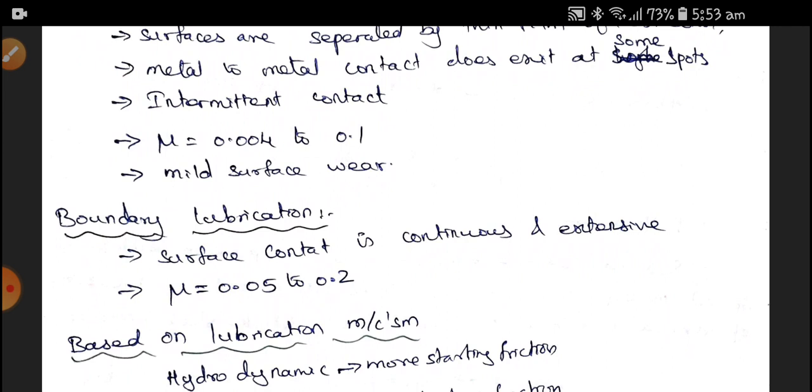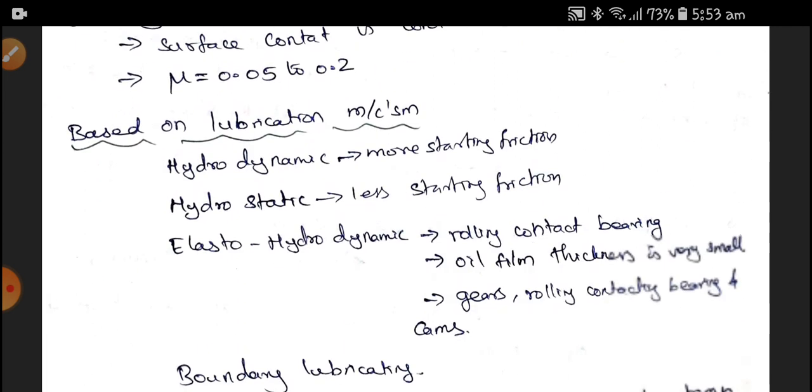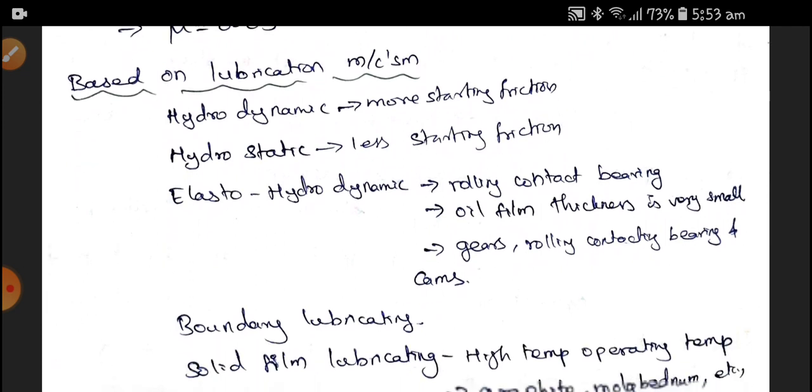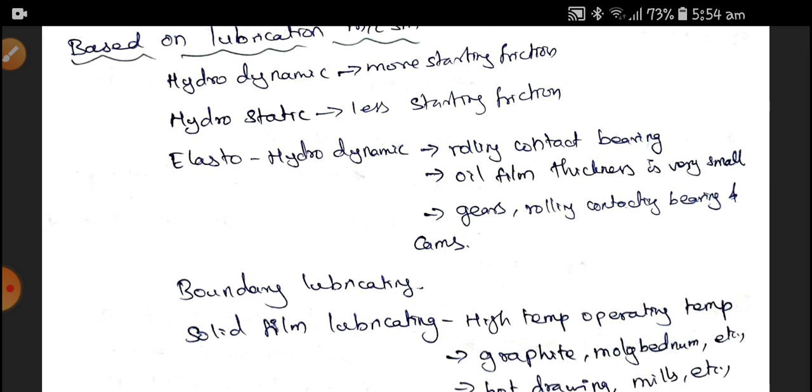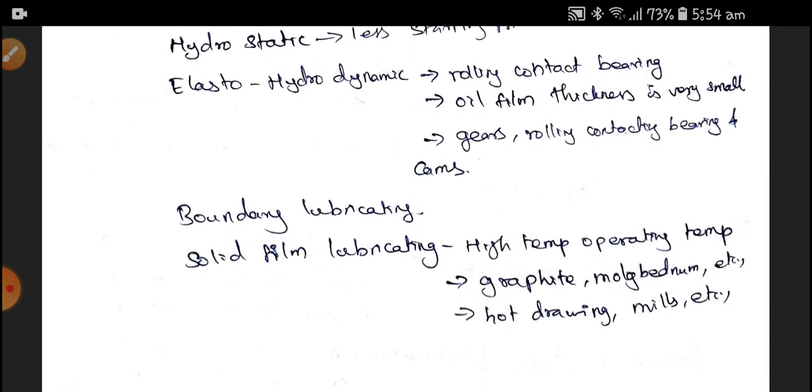Based on the lubricating mechanism, we can say the classification: one is hydrodynamic, which has more starting friction; hydrostatic, which has less starting friction; and elastohydrodynamic, which is for rolling contact bearings where the oil film thickness is very small, such as gears and cams. Next is solid film lubrication.